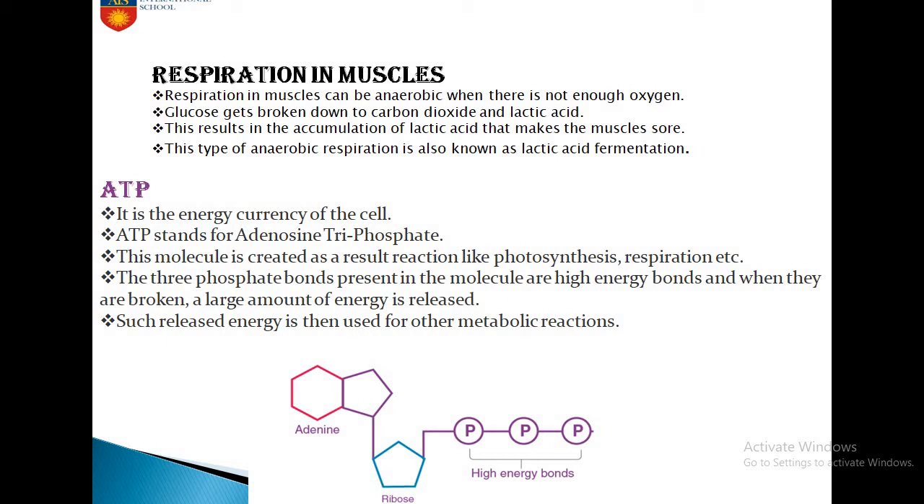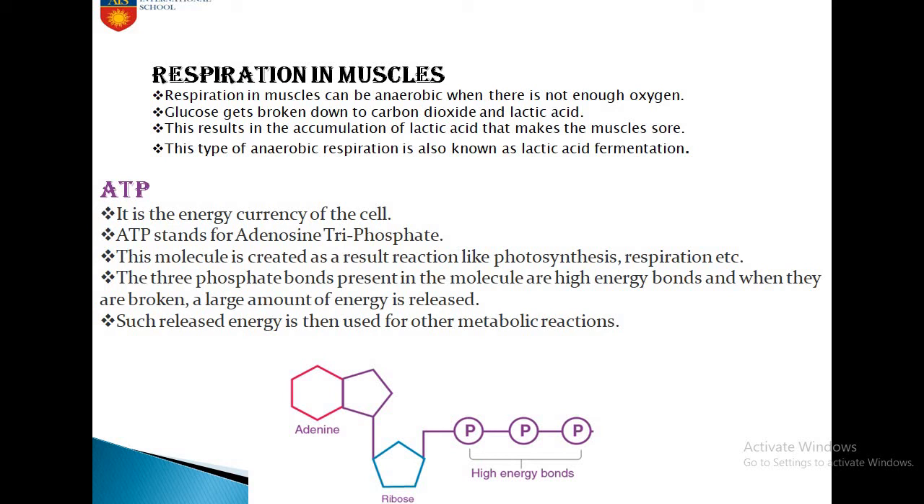Now, this is ATP. ATP is what? ATP is the energy currency of the cell. It gives us energy in the form of ATP. What is the full form of ATP? Adenosine triphosphate. Now, this molecule is created as a result of processes like photosynthesis and respiration.